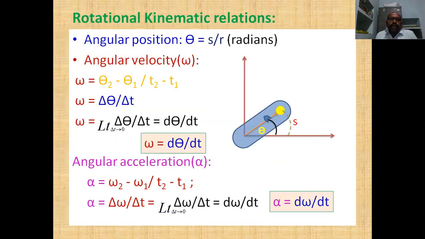After that, we have seen the angular displacement theta, which is equal to arc length by radius vector, and the angular velocity omega, which is the change in angular displacement in unit time. The rate of change of angular velocity is angular acceleration.